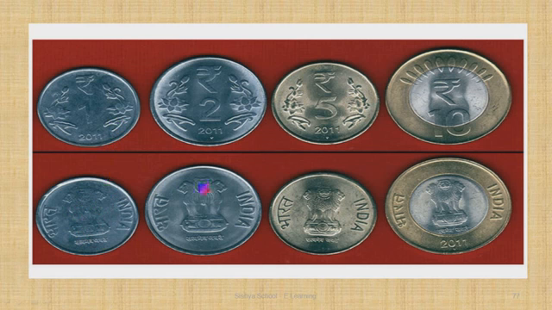And this is 2 rupee. This is head and this is tail. This is 5 rupee. This is 10 rupee. So like this only. You can see the real coin also. And we are going to trace these coins today, so that you will know what coins are available. So today only coins.